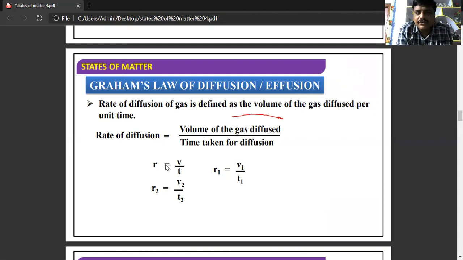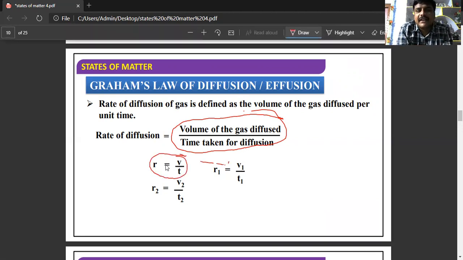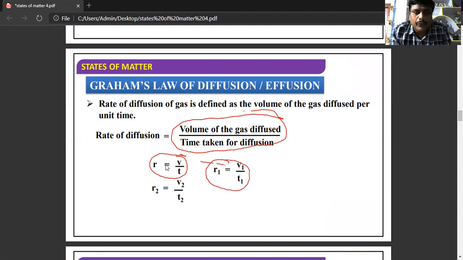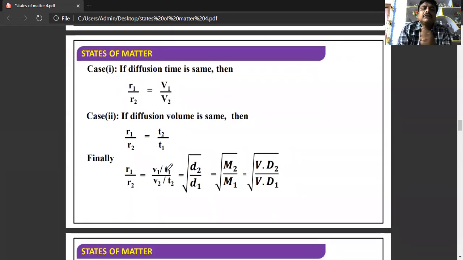So rate of diffusion is equal to volume of the gas diffused by time taken, R is equal to V by T. For the first gas, R1 is equal to V1 by T1 and R2 is equal to V2 by T2. If the diffusion time is the same for both, then R1 by R2 is equal to V1 by V2.